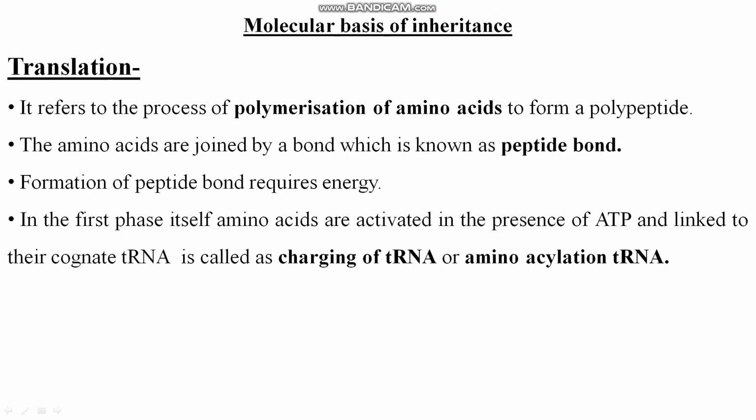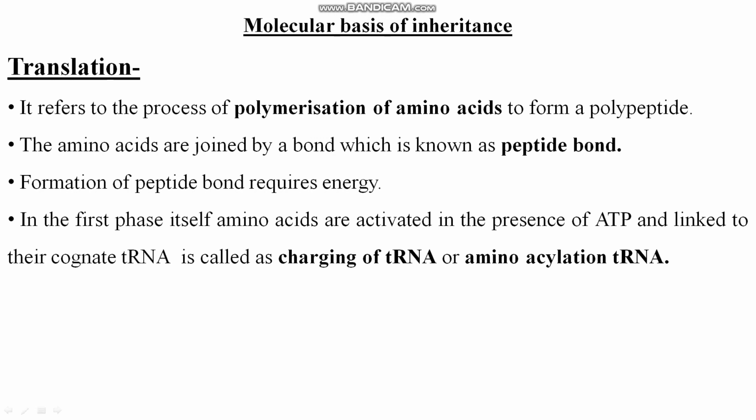So formation of peptide bond requires energy obviously. So in the first phase itself, amino acids are activated in the presence of ATP and linked to their cognate tRNA, which is called charging of tRNA. I told you about tRNA in your last class. tRNA means transfer RNA. The function of tRNA is the transfer of genetic information from mRNA to, obviously, the form of protein, right?